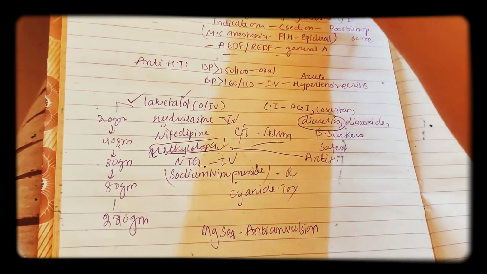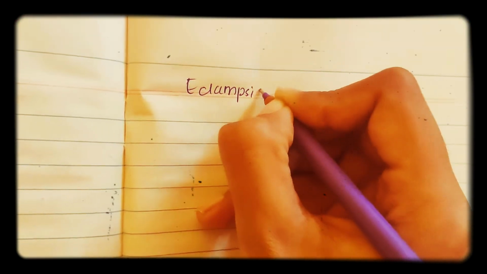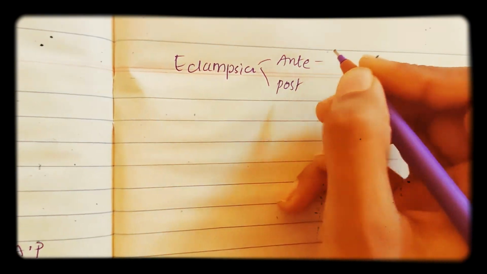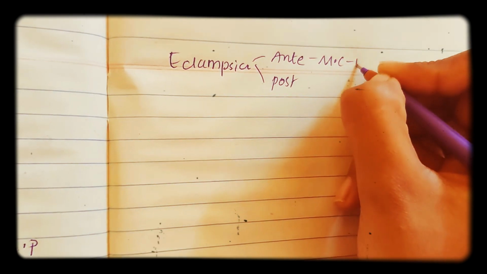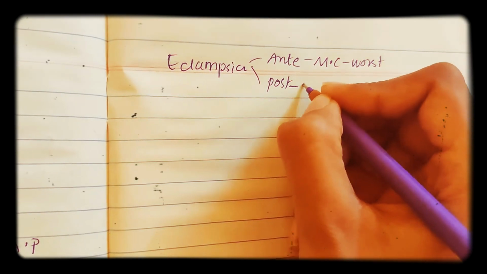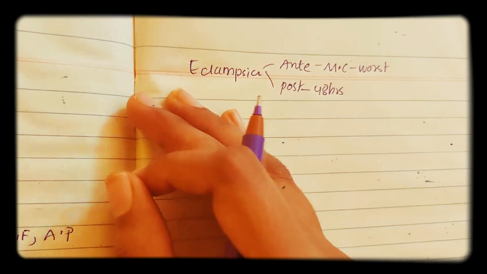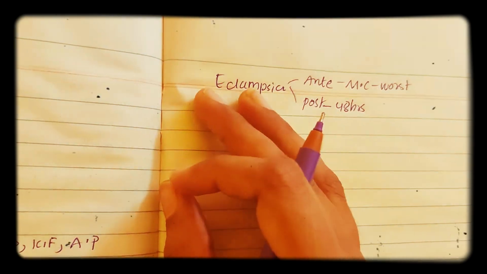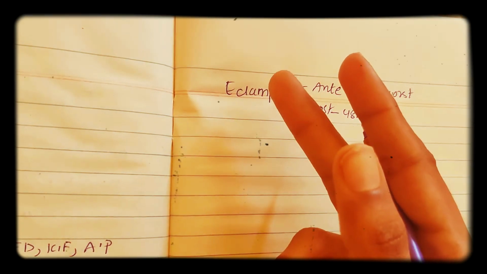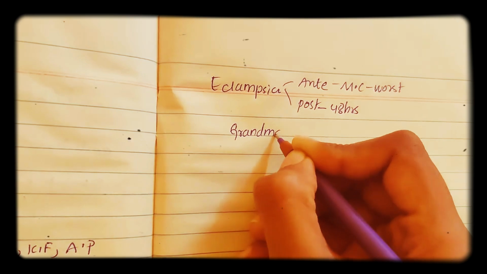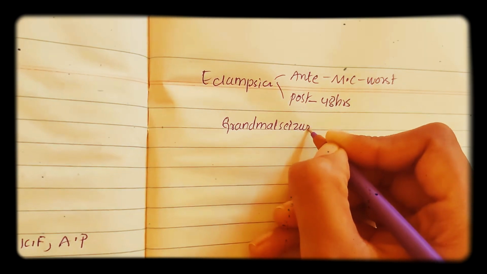Now coming to eclampsia discussion. Eclampsia is divided into antepartum and postpartum. Antepartum is the most common and also has the worst prognosis. Postpartum eclampsia occurs within 48 hours of delivery. And in eclampsia there is preeclampsia along with grand mal seizures. Very important, grand mal seizures in eclampsia, right?